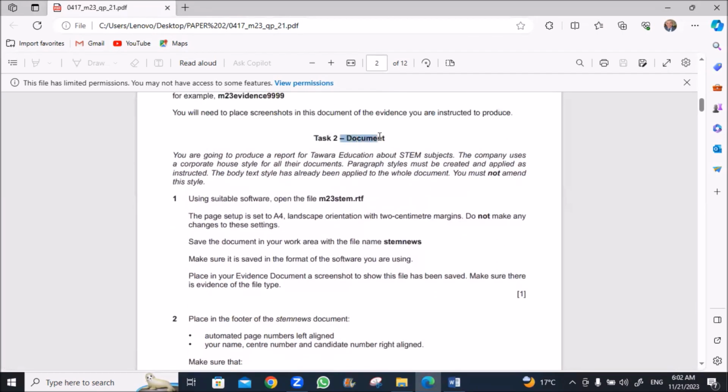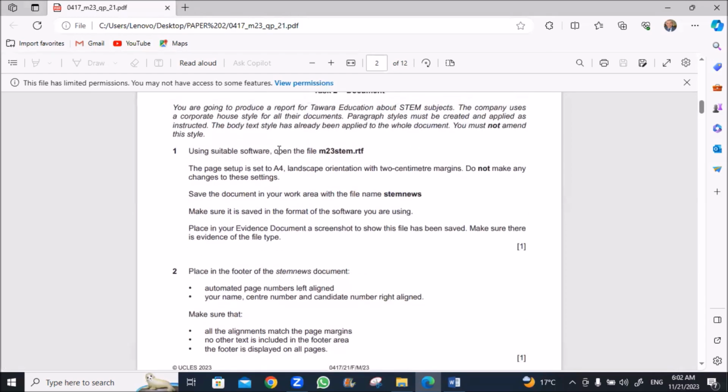Task 2, document task. You are going to produce a report for Tawara Education about STEAM subjects. The company uses the corporate house style for all their documents. Paragraph styles must be created and applied as instructed. The body text style has already been applied to all the document. You must not amend this style. Okay. Using suitable software, open the file M23 steam.rtf.